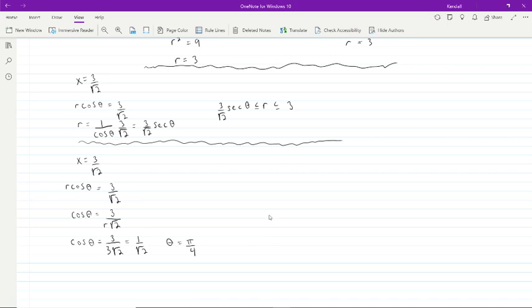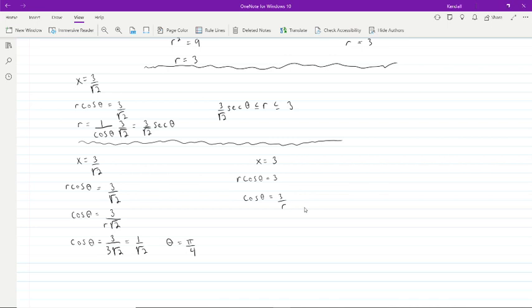All right, and again, from our picture, we can already see that the other bound for theta is 0, but we'll just go through and do the math for it as well. It's going to come from the fact that x is equal to 3, so that's r cosine theta equals 3, or cosine theta equals 3 over r.